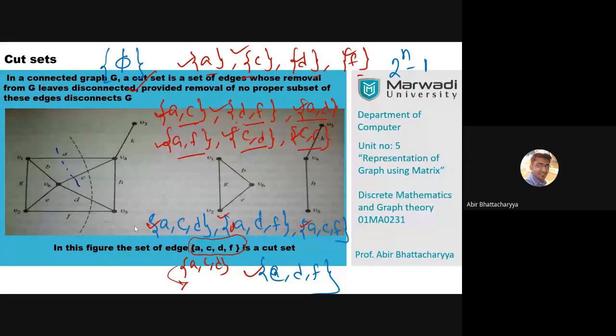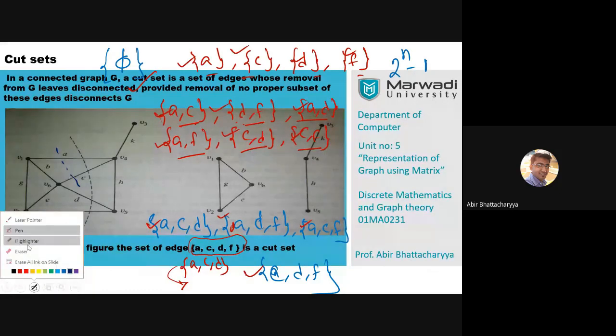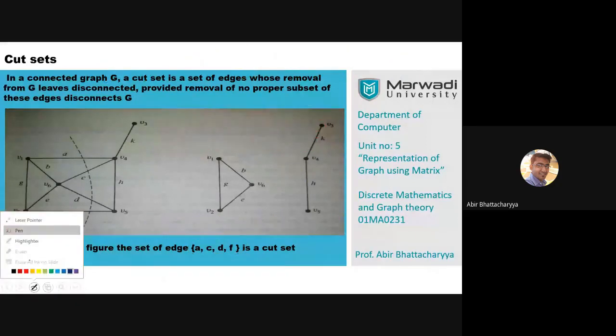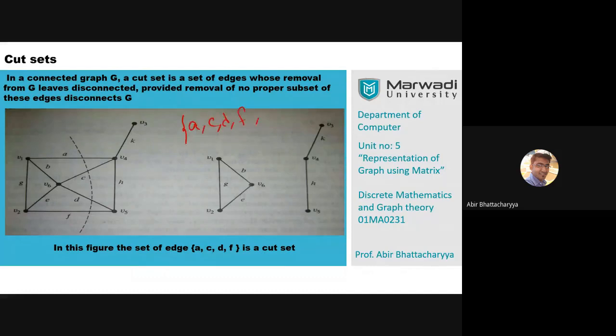Now suppose I give you another example. I told you ACDF is a cut set. Now you may tell me ACDFH. Is ACDFH a cut set?